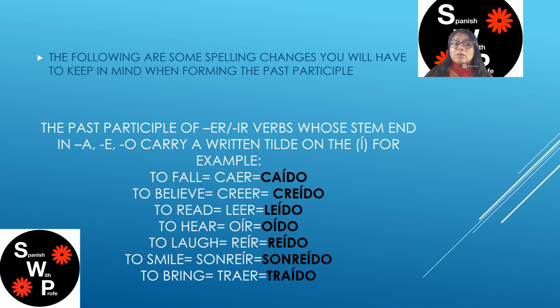For example, to fall, caer, caído. Make sure you put the tilde. Without it, it's caido, which doesn't exist. Maybe that's how some of your ancestors might have spoken, because languages change. But modern Spanish nowadays is caído.